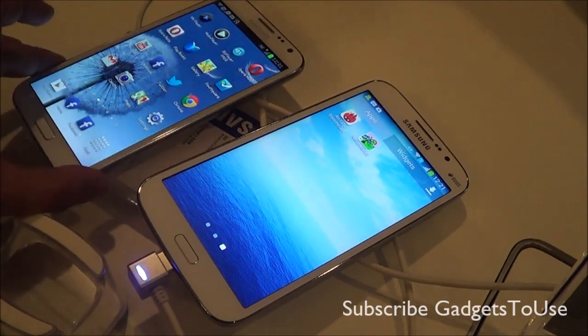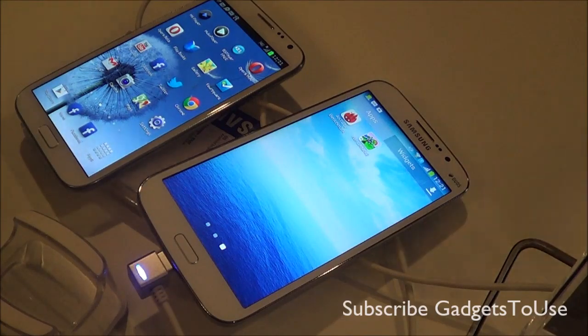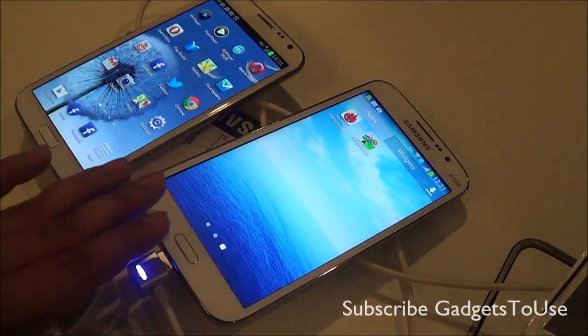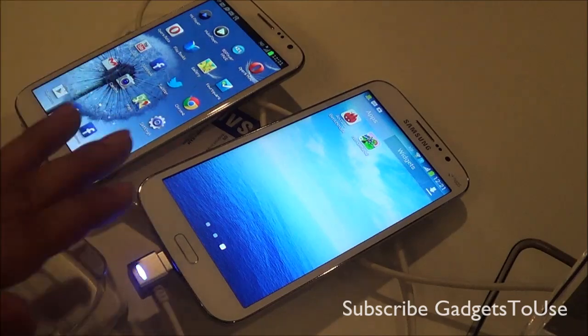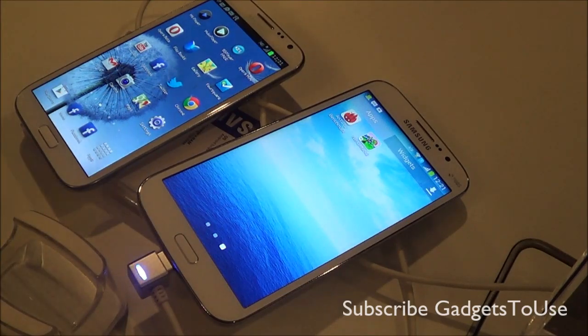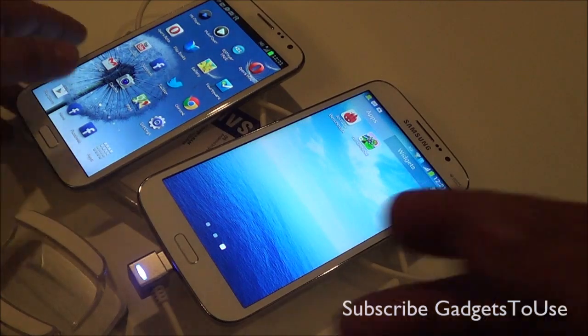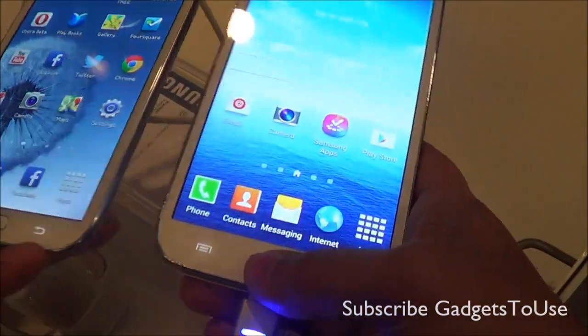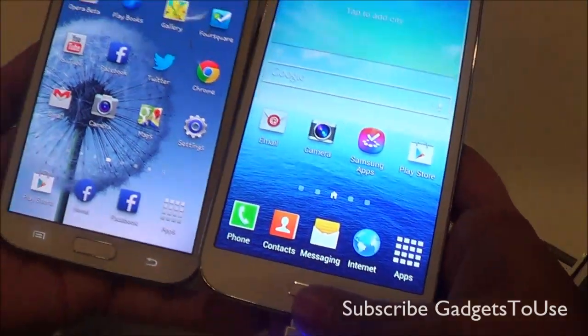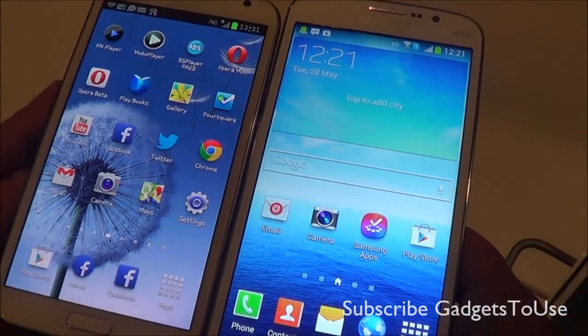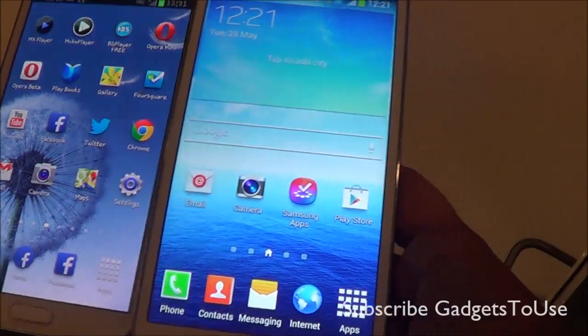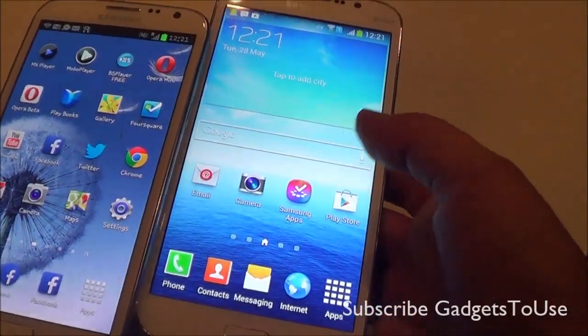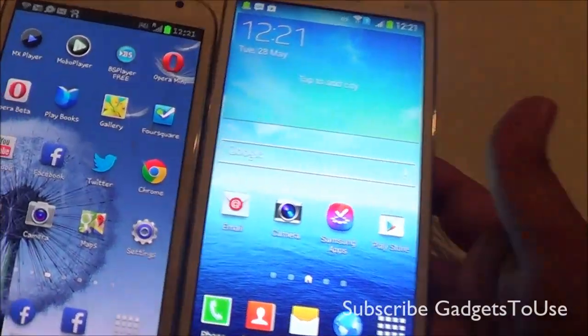Again, this is a budget phablet and this is a premium phablet which is being offered from Samsung. It comes for a premium price of around 35 to 36,000 Indian rupees, whereas the Samsung Galaxy Mega 5.8 has been launched at a price of around 25,100 rupees as far as the MRP is concerned. In terms of the resolution, the Samsung Galaxy Note 2 has a 720p resolution, which is a high definition resolution, and you have a QHD resolution on Samsung Mega 5.8, as you can see.